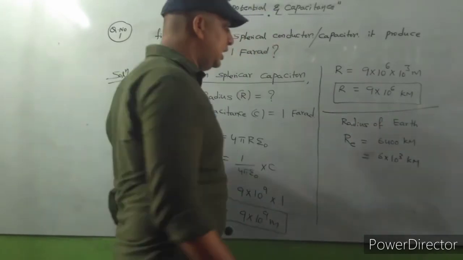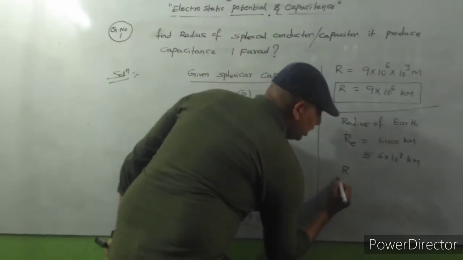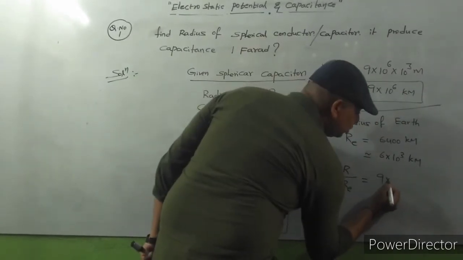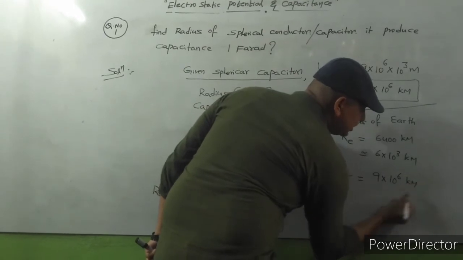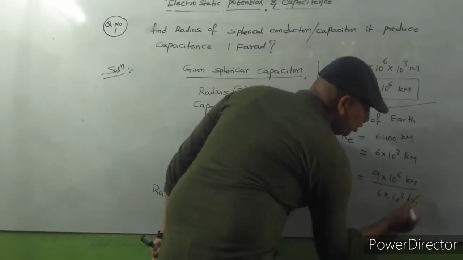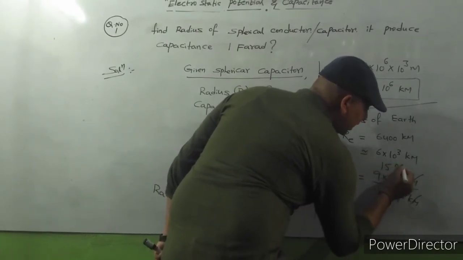So R by R_E is equal to 9 into 10 power 6 kilometers by 6 into 10 cube kilometers. Kilometers cancel, and finally it is about 1500 times.